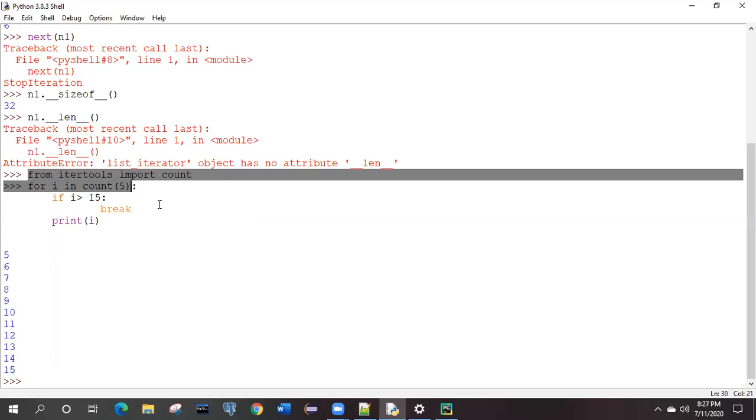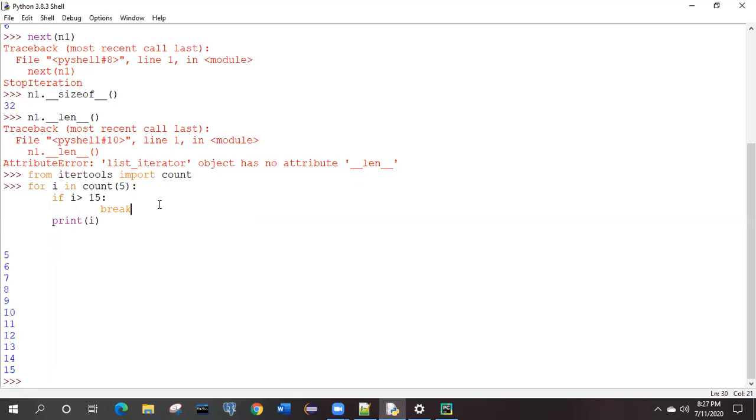Then counting will start from 1. If you are not giving the count starting point, by default it will be 1. And if you are not giving the steps, the steps will be 1 by default. The value is going to increase by 1 only.